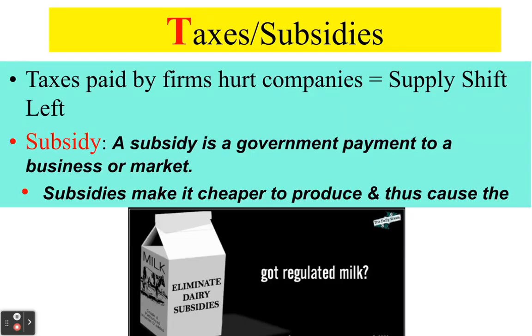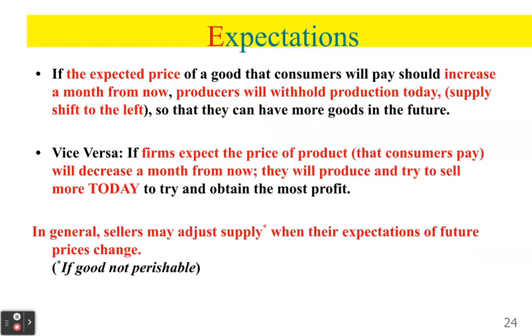Okay, so a subsidy is going to make it cheaper to produce, and then it's going to cause the supply curve to shift to the right or increase, right? So taxes go to the left, subsidies go to the right. Okay, taxes to the left, subsidies to the right. So our last one is going to be expectations. Okay, so expectations, let me just put this all up here so you can see.